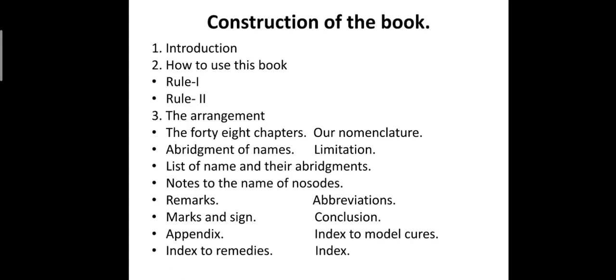Construction of the book. The book is divided into 3 parts. Number 1, introduction. Number 2, how to use this book, and number 3, the arrangement.